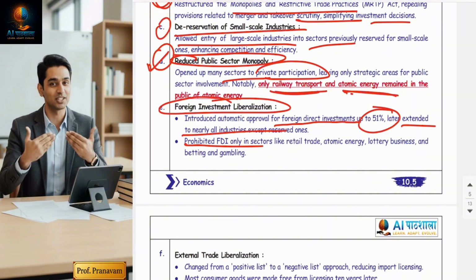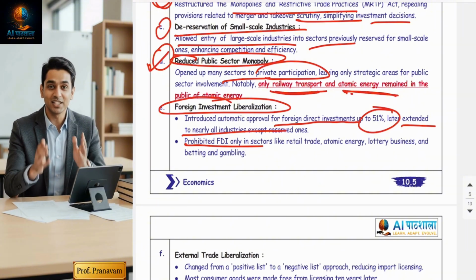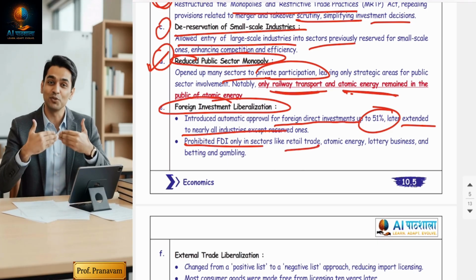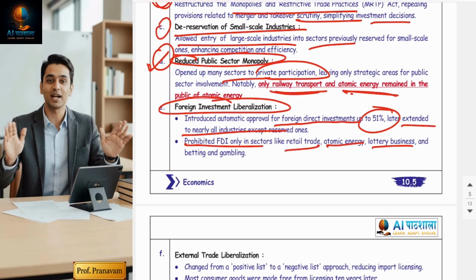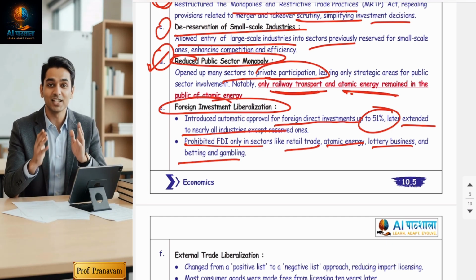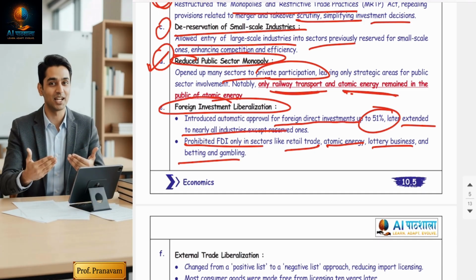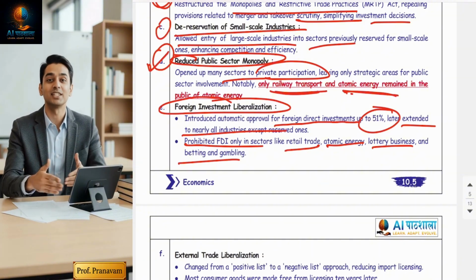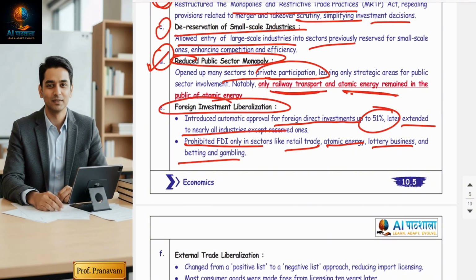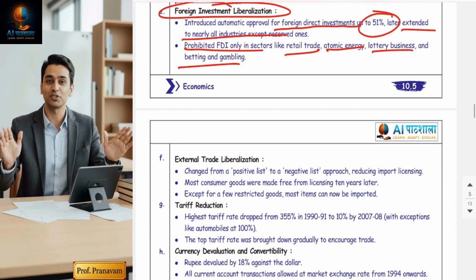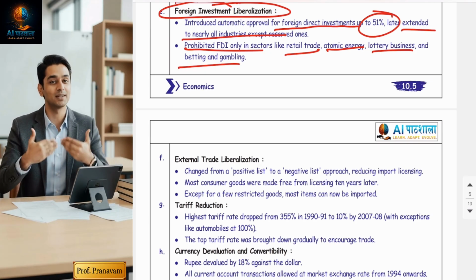Today also, guys, FDI is not allowed in some sectors. That is retail trade, atomic energy, lottery business, and betting and gambling. In these sectors, FDI is prohibited even today because these are the riskiest sectors or might be unproductive sectors. Because of this, the impact is that capital inflow took place, technology came into India, and global influence came into India.